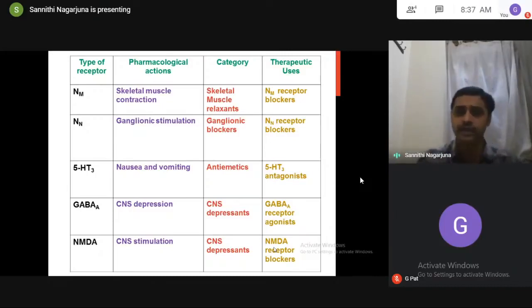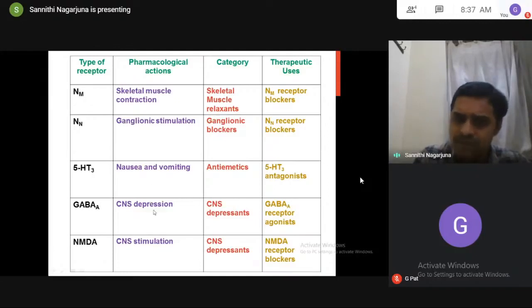Based upon your requirement, if you want ligand actions, you will go for agonist. If you want to stop the actions of ligand, you will go for antagonist. So based upon this, you see, skeletal muscle contraction is produced by acetylcholine. Therapeutically, we have a use with skeletal muscle relaxants, so we are developing NM receptor blockers. Likewise, ganglionic blockers. Nausea, vomiting: we don't want nausea, vomiting. We want to stop the vomiting, so we are developing antiemetics. Mechanism is blockers, because we should stop it.